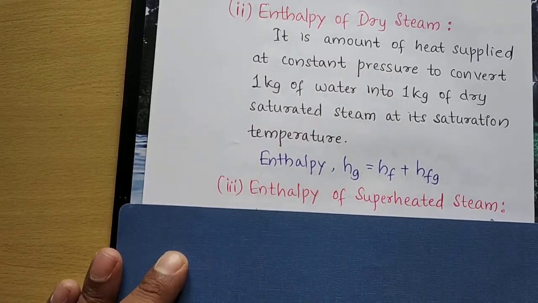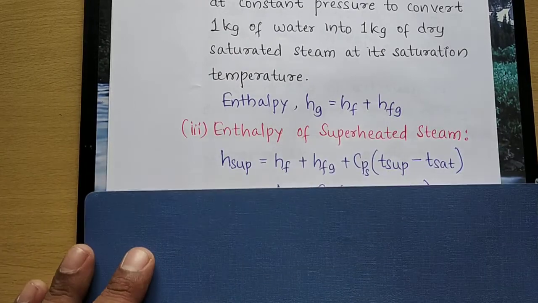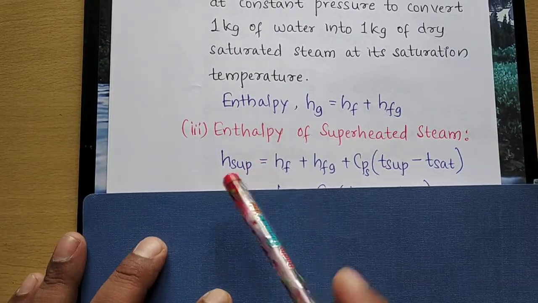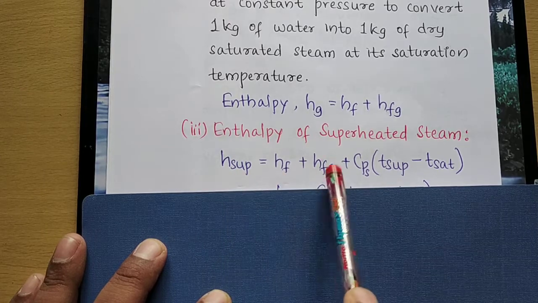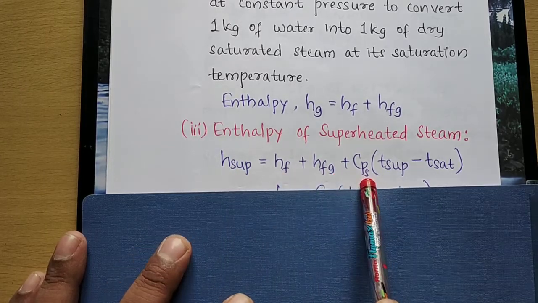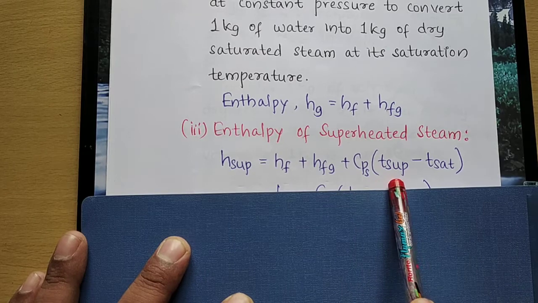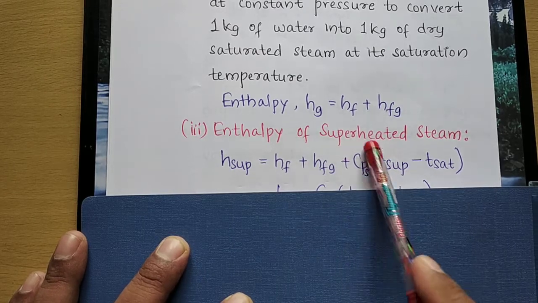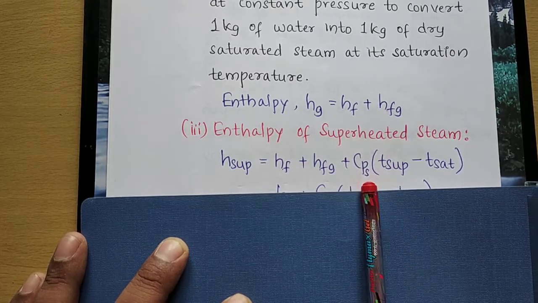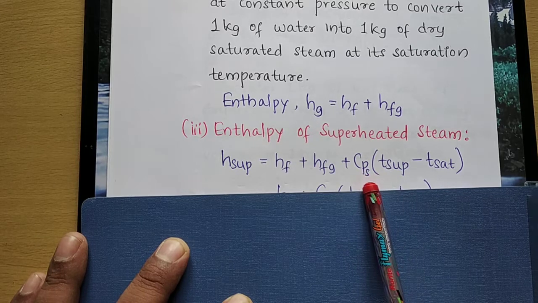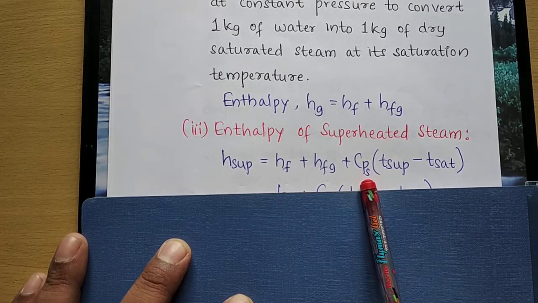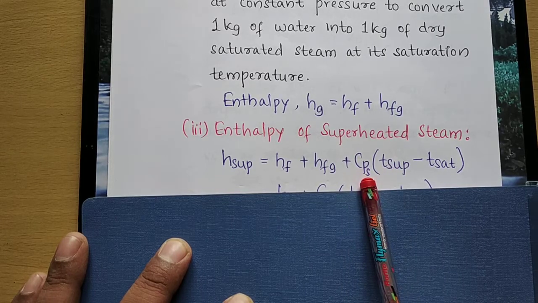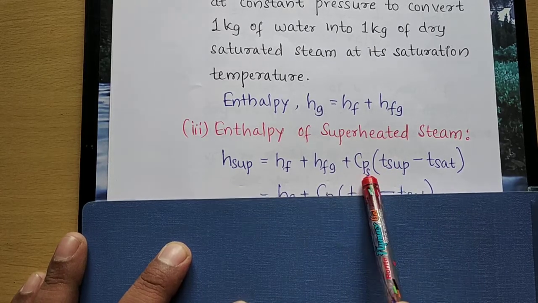Then enthalpy of superheat, the next term, which is given by H-sup equals Hf plus Hfg plus Cps into bracket T-sup minus T-sat. Cps is nothing but the specific heat of superheated steam at constant pressure.